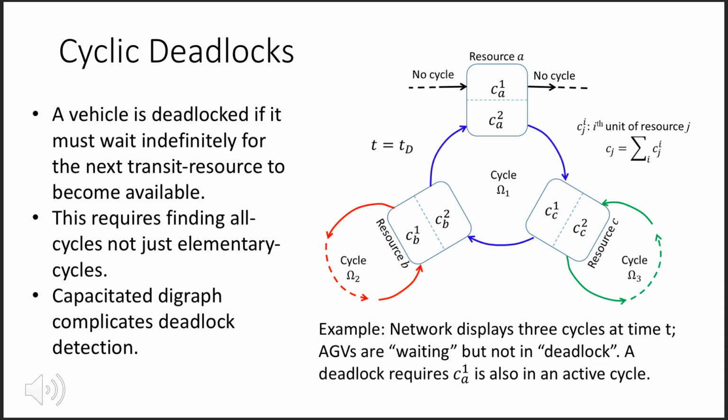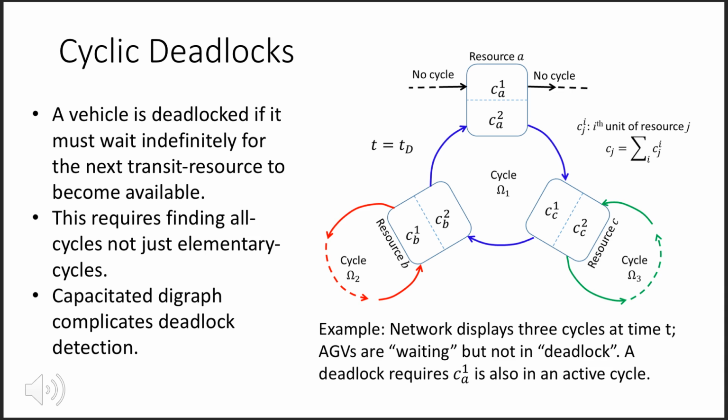Routings must also be deadlock-free. In this work, we consider only cyclic deadlocks. Shown are nodes A, B, and C in a digraph, each with a capacity of 2. It can be observed that there are 3 cycles with vehicles waiting for the next resource unit to become available, so they can continue moving. The instance shown is not deadlocked, since a unit of capacity in node A will become available after some waiting, breaking the rest of the cycles. The system would be in deadlock if the capacity of node A was 1.